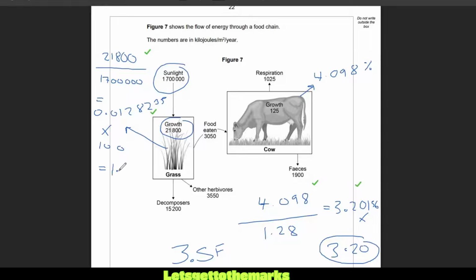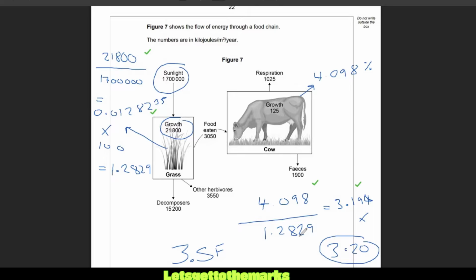So if I change that here, and I add 29 there, how does that change my answer there? Let's go ahead and do that and see if it changes my answer at all. Okay, sorry about this, folks. 4.098 divided by 1.2829. It's actually 1.28941, but I can't be bothered to do all that. Right, that has given me a slightly different answer. So that has given me 3.194. I think if I kept this number whole and put 41 there, that would be like 3.195 or 96, but it would be the same thing.